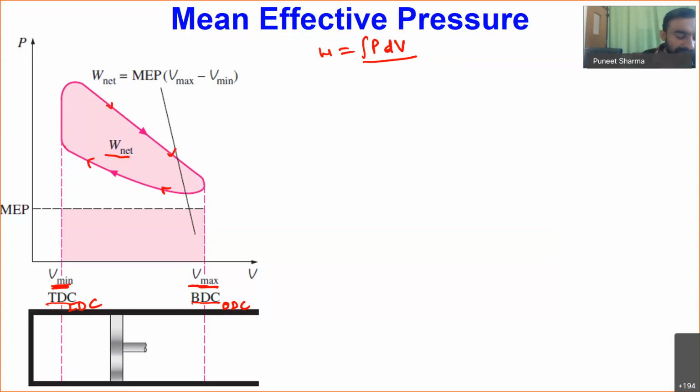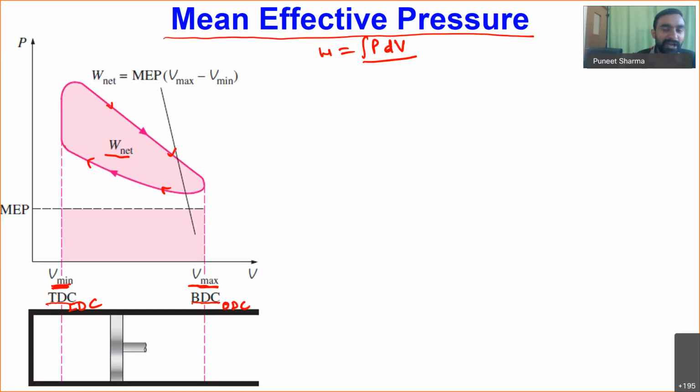But consider a hypothetical mean effective pressure during the expansion phase that remains constant during the entire stroke of the piston. We call that the mean effective pressure. The main use of this mean effective pressure is to compare different engines.